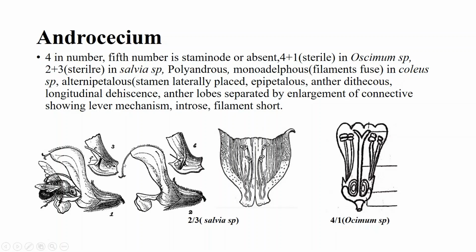In this mechanism, as the insect enters the flower, the anther part touches the back of the insect, and with the touching, the pollen grains are dispersed over the back of the insect. This type of dispersal helps in pollination via insects.